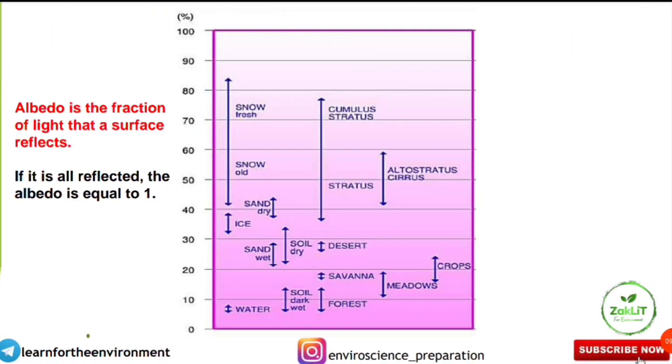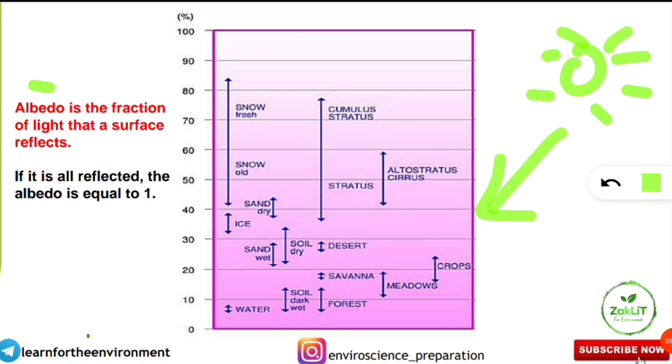This is something seen in the last few sessions of the UG Senate Environmental Science regarding the albedo. What is albedo? Albedo is the fraction of light that a surface reflects. For example, this is the sun. The sunlight comes into our atmosphere and hits different surfaces, it can be desert, snow, forest. After hitting that, it is reflected back. How much fraction or percentage of light is reflected by that surface is called the albedo of that surface. I hope it is clear.